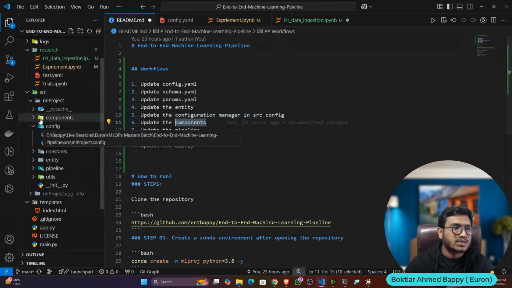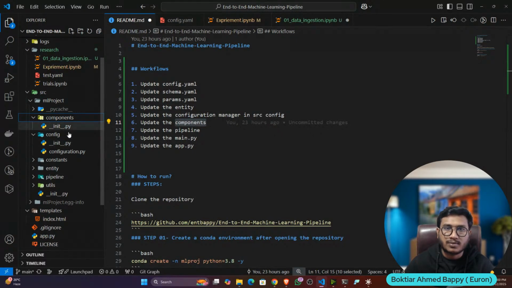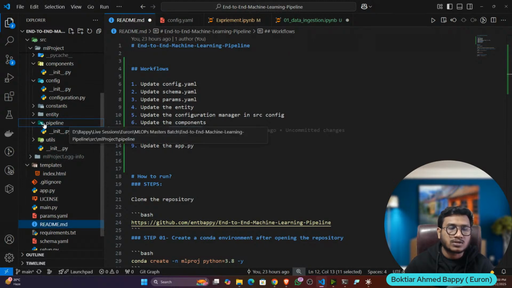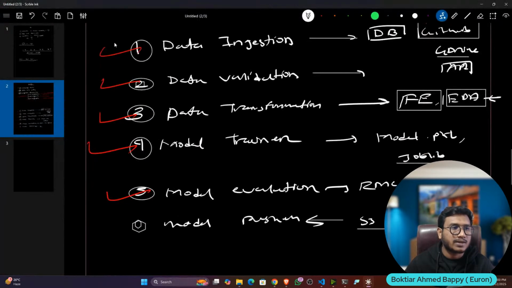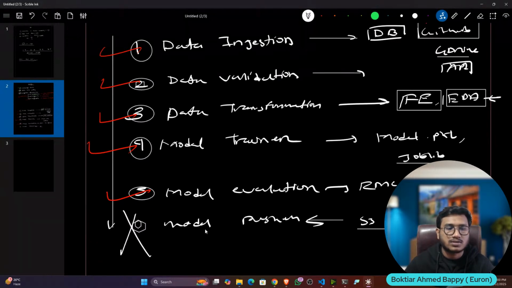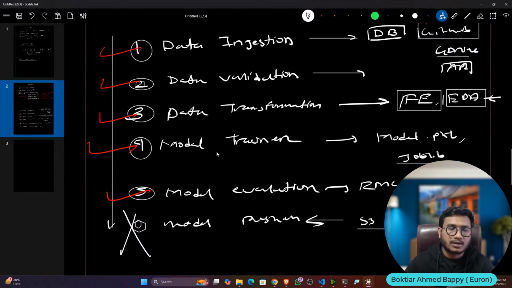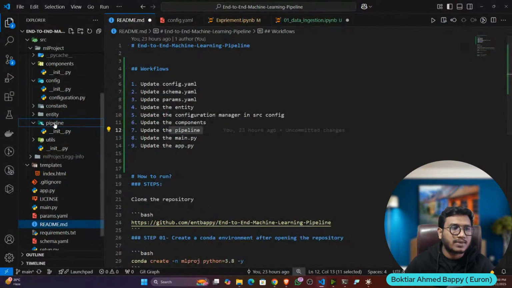Then component, that means each component: my data ingestion, data validation, model trainer, model pusher, and so on. Then pipeline, here we'll try to create the pipeline. That means the step of execution. It will execute like that: first data ingestion will execute, then data validation, then transformation, then model trainer, model evaluation, model pusher. Model pusher, as of now, we are not going to execute because we'll be using it in my next implementation. After running data ingestion, you can't run model trainer, because first you have to validate the data, transform the data, train the model, then model pusher. So it's a step of execution, and this is called pipeline, and this pipeline we'll try to mention here.